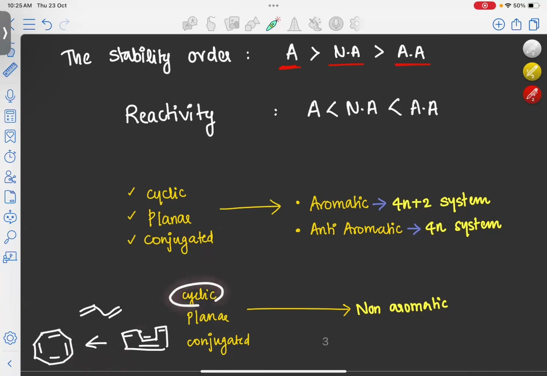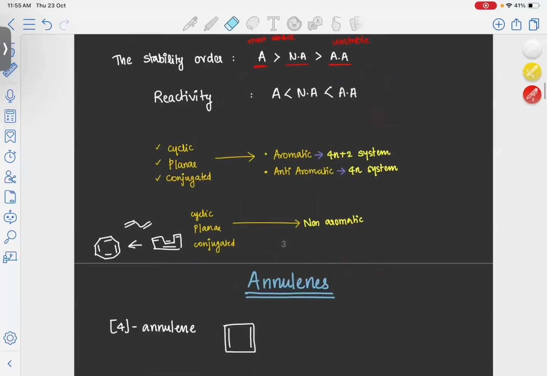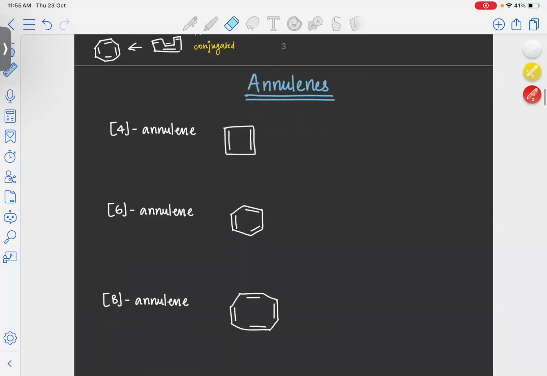Here you can see it is cyclic, and it is conjugated also because alternate double and single bonds are present in the molecule. But this molecule is not planar. It forms a tub structure like this. So if two are satisfied, but just one is violated, then also it will become non-aromatic. So we have to remember, if all three are satisfied, then we have to see whether it is a 4n or 4n+2 system. If any of these is violated, then it will become a non-aromatic system.